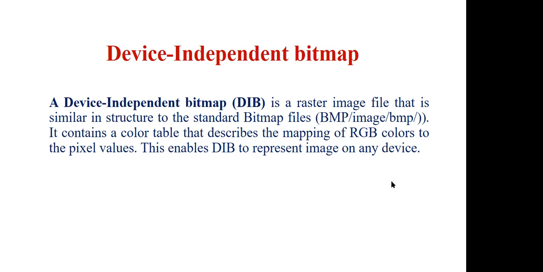It contains a color table that describes the mapping of RGB colors to the pixel values. So that's why this enables DIBs to represent an image on any device, because when you are mapping, you are able to map anything to the present scenario or to different structures. Then it becomes independent of that particular device.